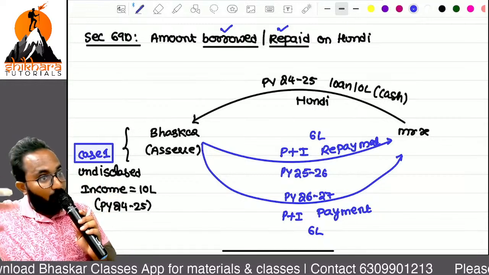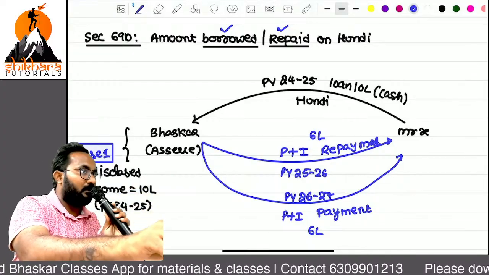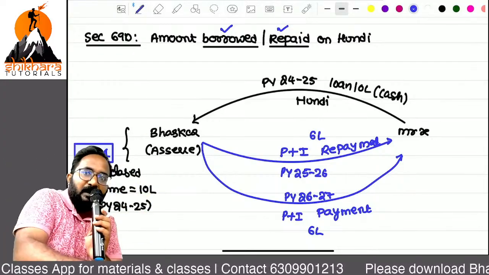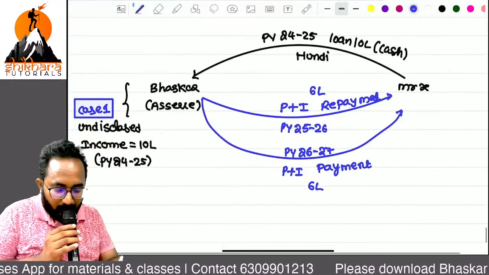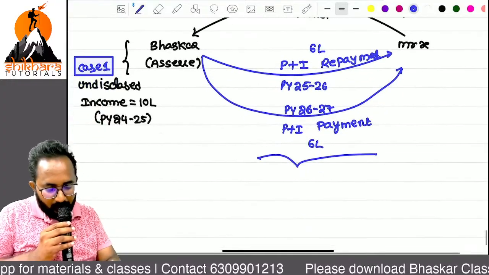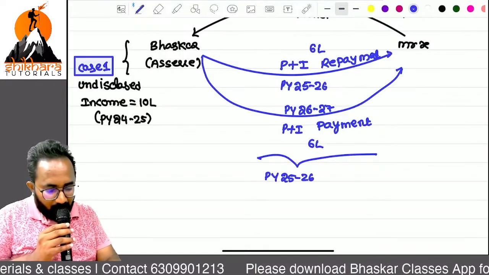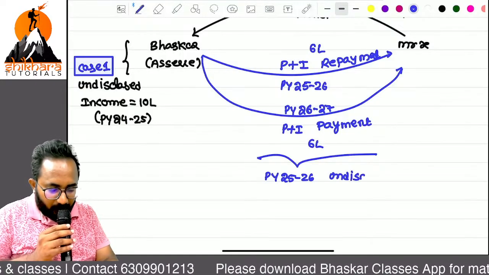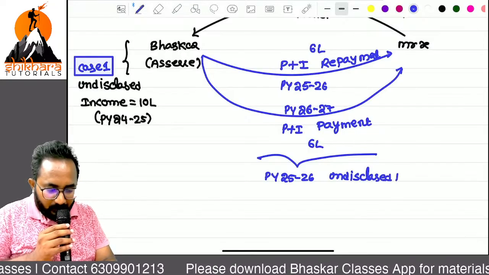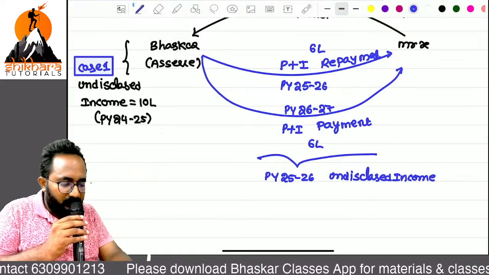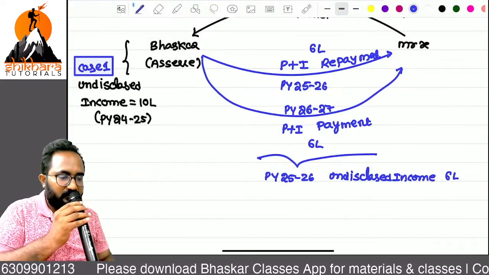At the time of borrowing, we have already created the deemed income provision, that is undisclosed income. At the time of repayment also, if you treat it as undisclosed income... Previous year 25-26, undisclosed income. Generally what is that provision saying? At the time of repayment, principal along with the interest, you can treat it as undisclosed income.